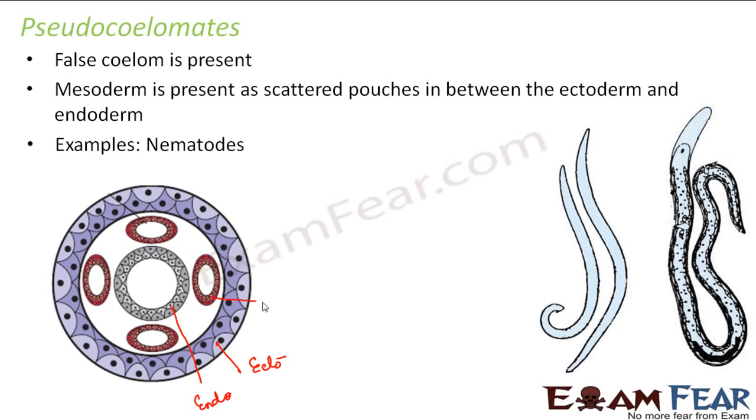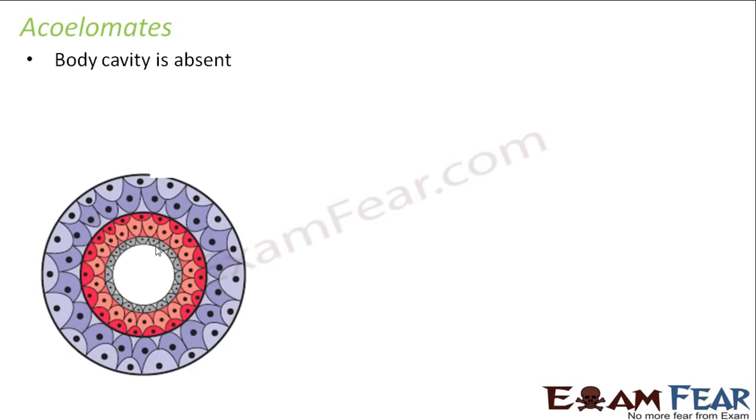So here this is the mesoderm, right, and the enclosed area is the coelom. So this is the coelom. And the last one is acoelomates. So here body cavity is absent, or we can say in simple words that coelom is absent. There is no coelom at all.